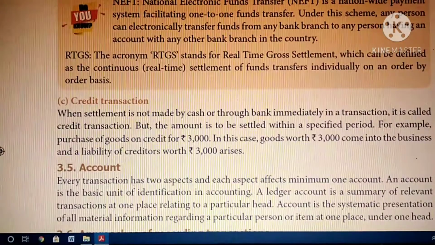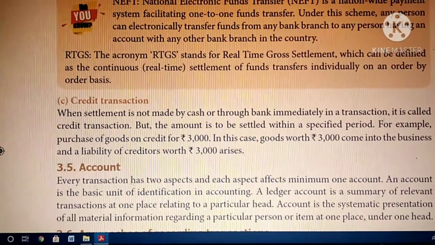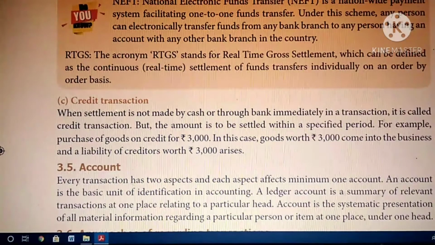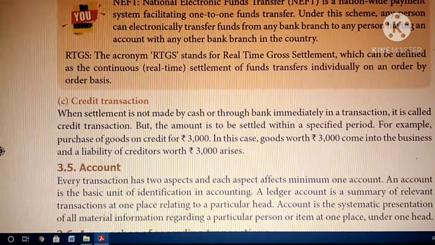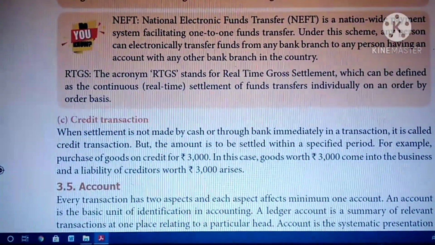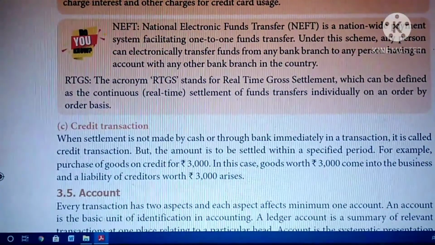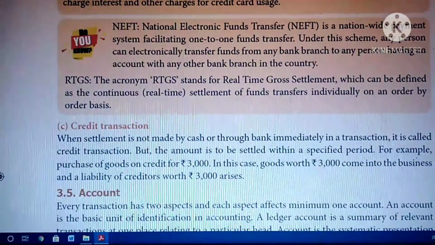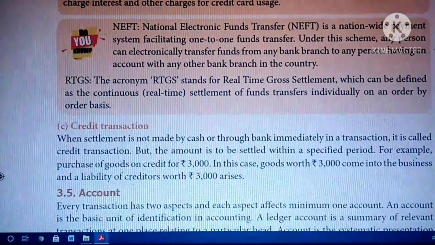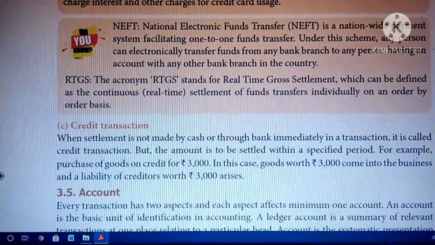So you have to show this on the credit side. So what comes on the debit? Debit means purchase. So purchase account debit to creditor. That means you have to mention the name if one is given. So these are all the transactions. We have three types: cash, credit, and bank transactions. If a transaction takes place and settlement is made immediately, that is called a cash transaction. If settlement is made later, that is a credit transaction. If your settlement is through the bank, that is called a bank transaction.